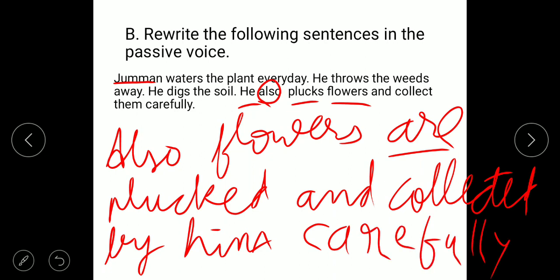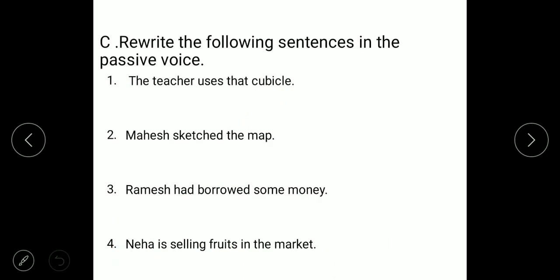Okay, complete. Now next one, rewrite the following sentence in the passive voice. The teacher uses that cubicle. Here the subject is the teacher and that cubicle is the object. In passive voice, first you have to write the object first and the teacher will come here. And that cubicle write first.